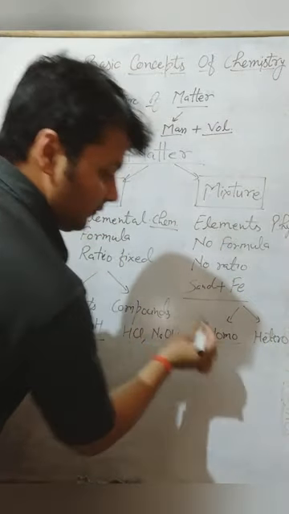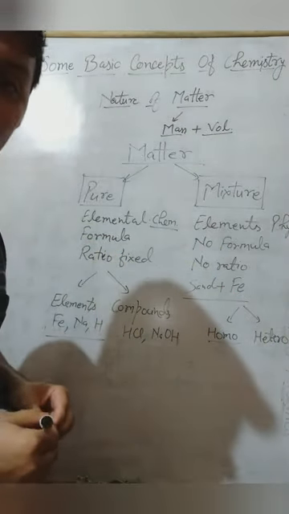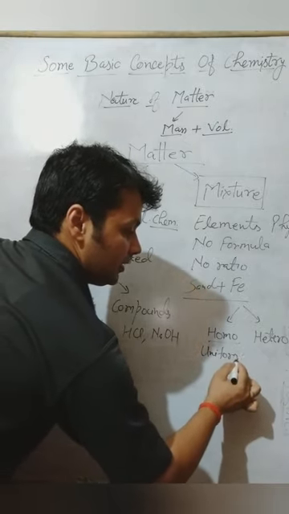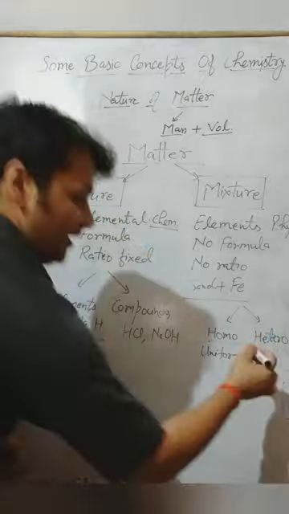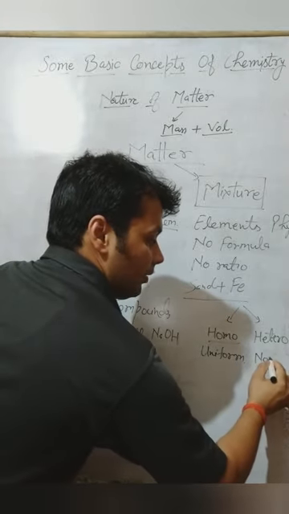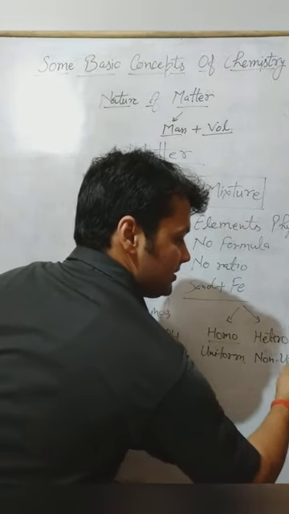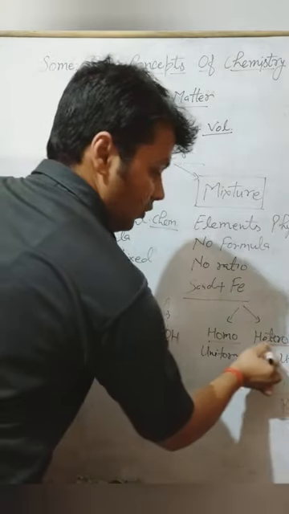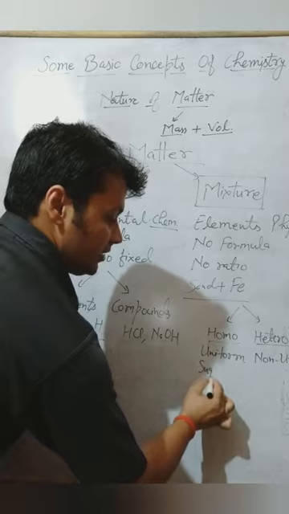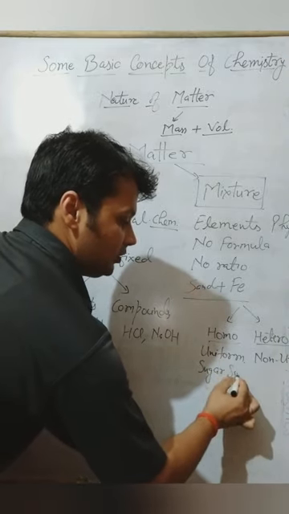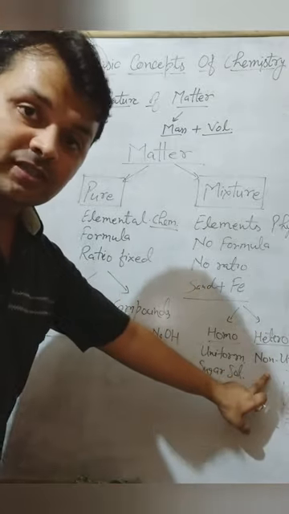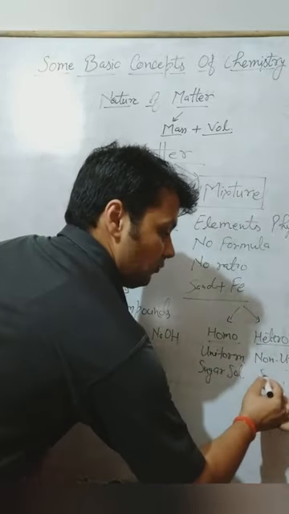Where there is uniformity of the constituents, a uniform mixture. Here it is a non-uniform mixture, heterogeneous. For example, sugar solution is a uniform mixture. From top to bottom it has the same taste. Whereas a heterogeneous mixture, for example, sand and water.